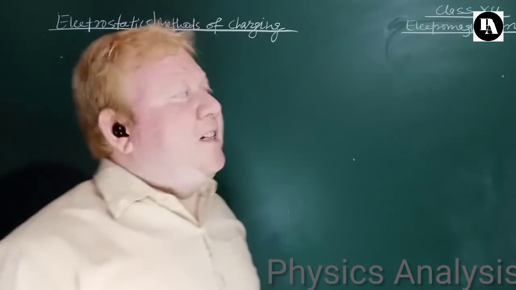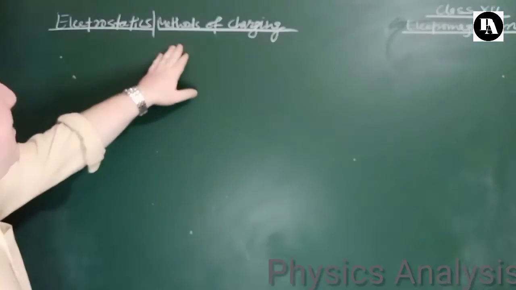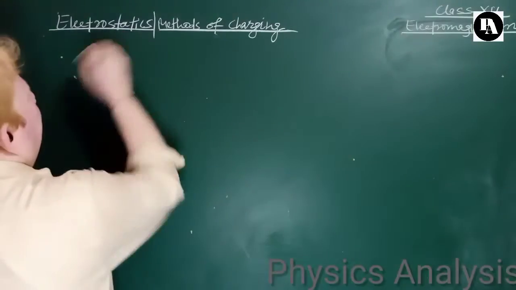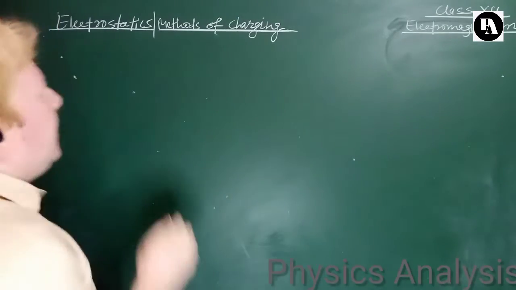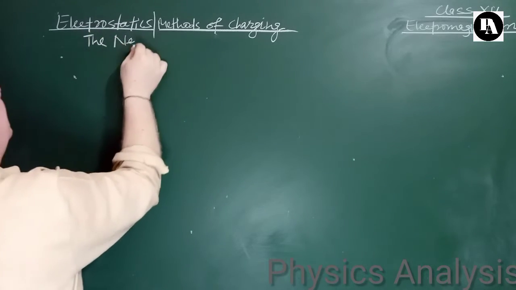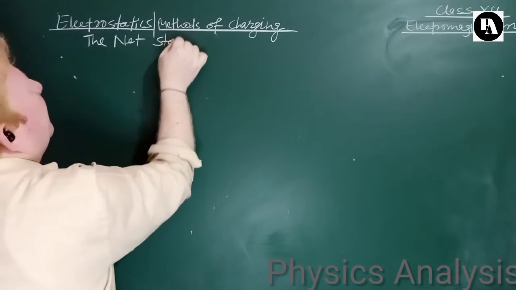Today we shall be discussing methods of charging.